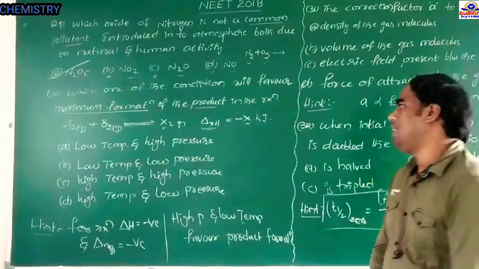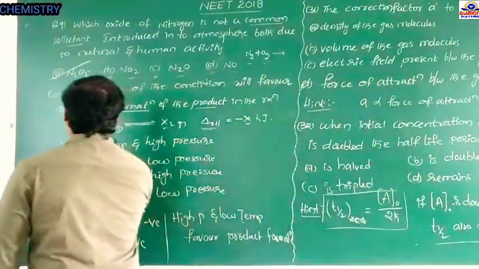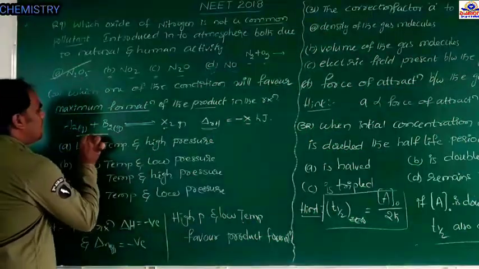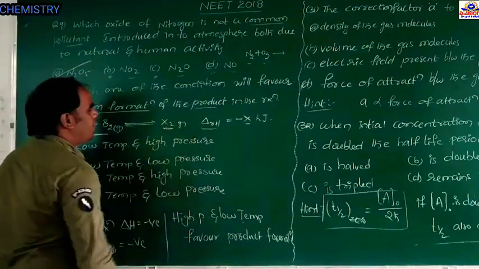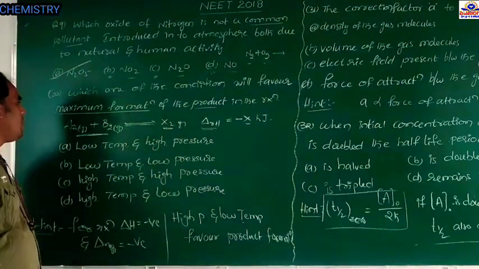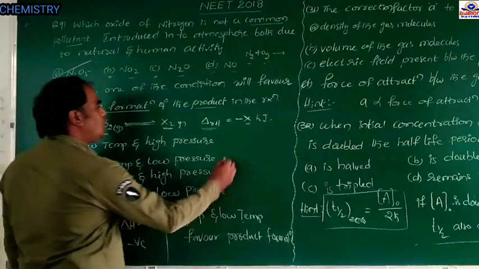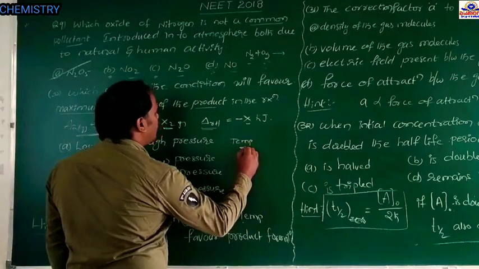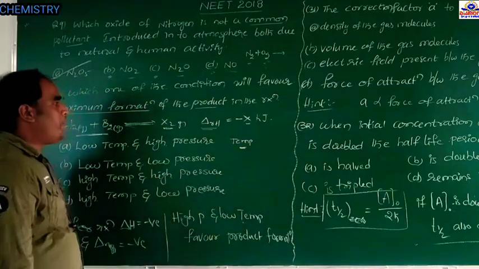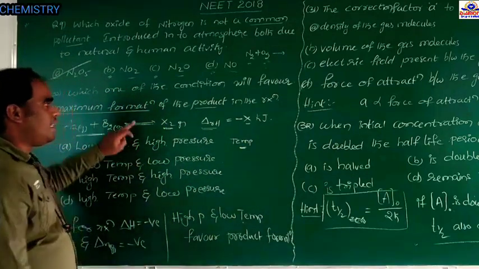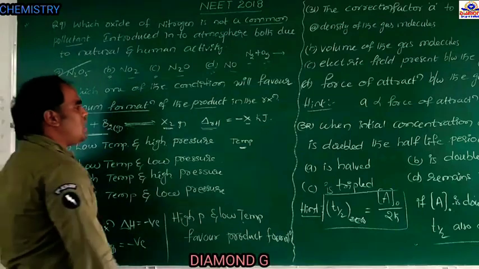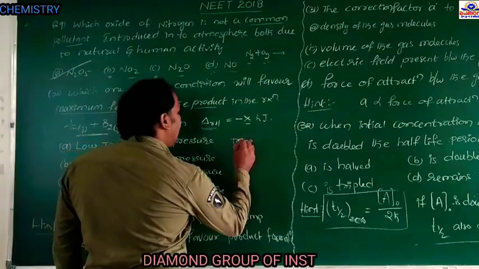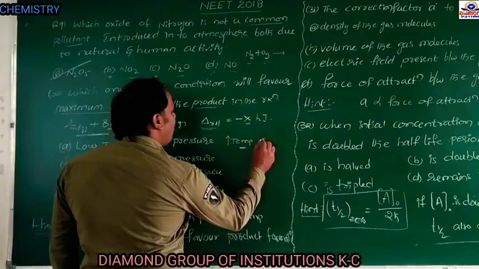Here the reaction is A2 gas plus B2 gas. These are the reactants, and these reactants produce the product X2. First I am going to explain about the temperature.